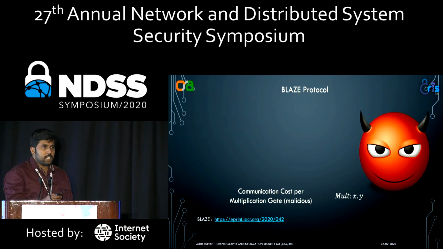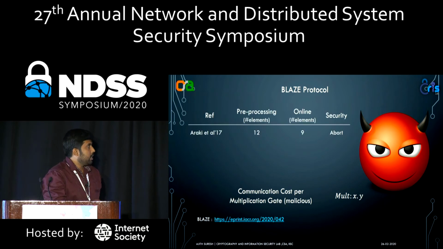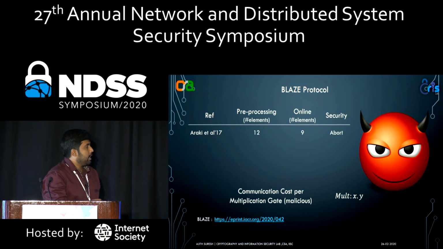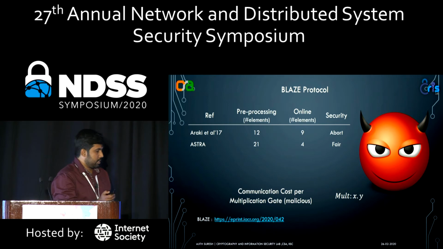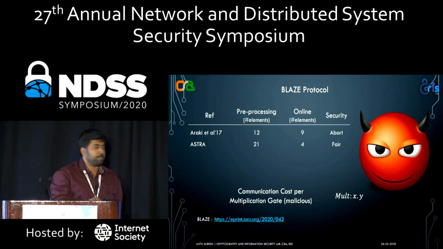To analyze the efficiency of our protocol, we consider the communication cost per multiplication gate. The work of Araki et al. in SP17 came up with a 3PC protocol which requires a communication cost of 12 elements in the pre-processing phase and 9 elements in the online phase. Later, Astra improved this result. Basically, they improved the online complexity from 9 to 4 elements by trading off the offline pre-processing complexity, and with an enhanced security of fairness, where the honest parties are guaranteed to get the output whenever the corrupt party receives the output.